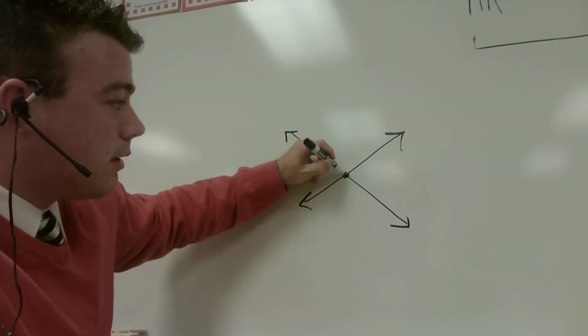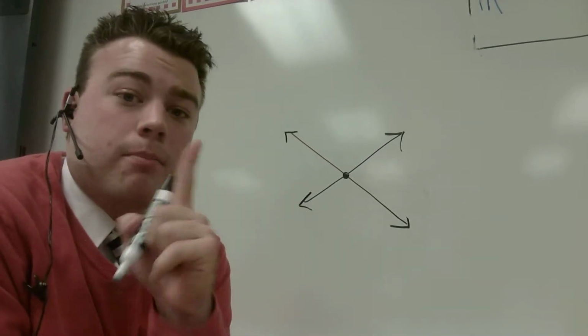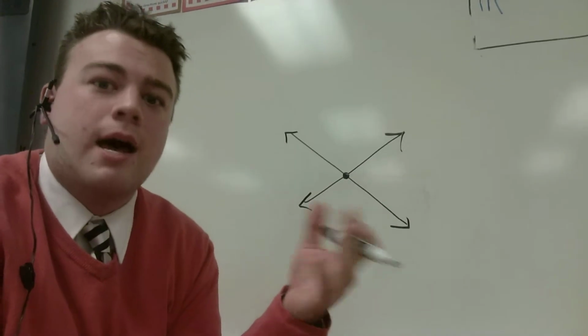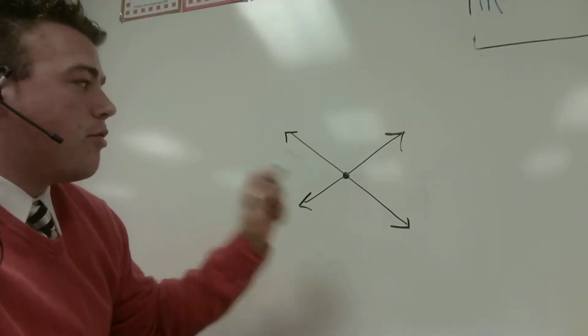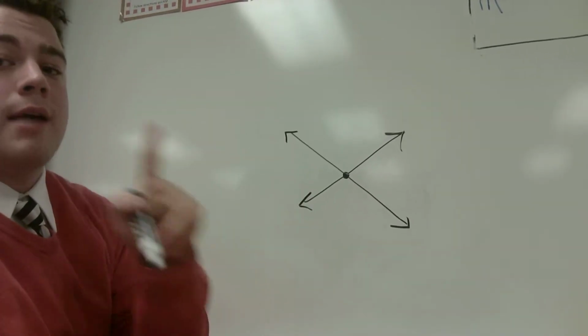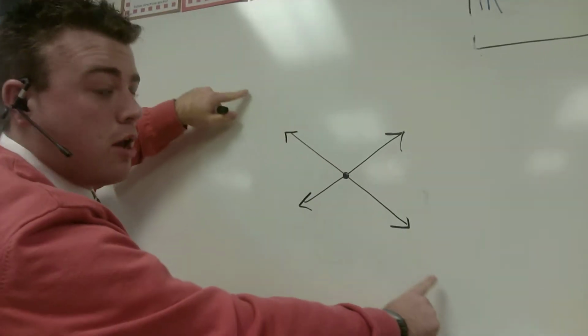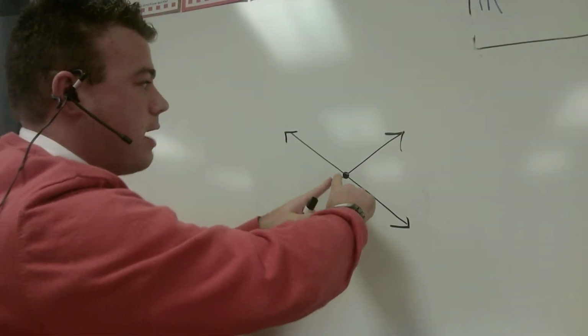These lines will only cross at one point. I want you to imagine this line goes on and on and on forever. This line goes on and on and on forever. They will never touch again. So these intersecting lines will cross at one point. And that's what makes them intersecting lines.